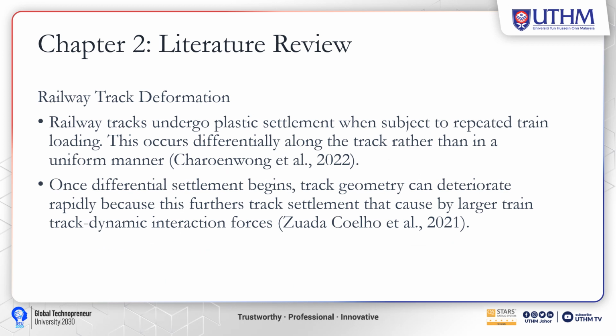Second topic in my literature review is on the railway track deformation. So railway tracks undergo plastic settlement when subject to repeated train loading. This occurs differentially along the track rather than in a uniform manner. This is cited from Charon Wong et al. 2020. Once differential settlement begins, track geometry can deteriorate rapidly because of further track settlement caused by larger track dynamic interaction forces.